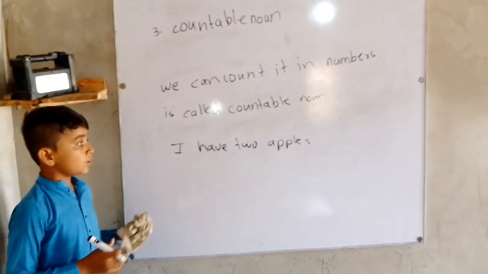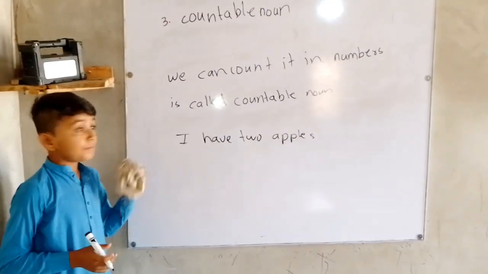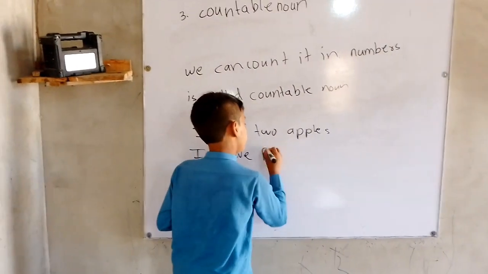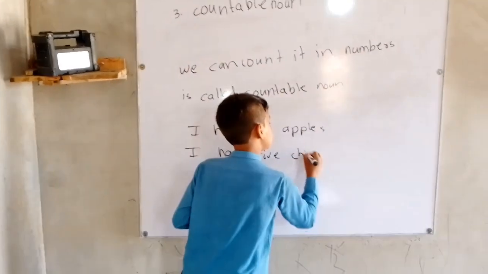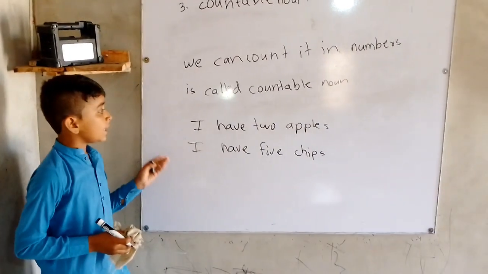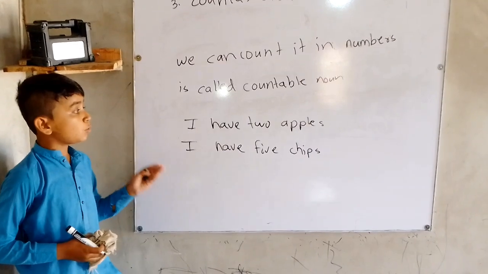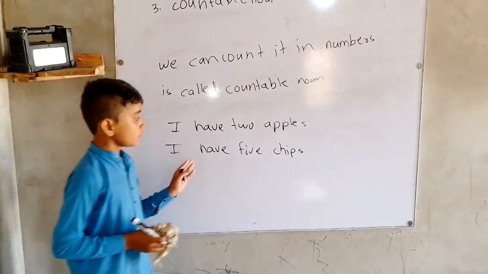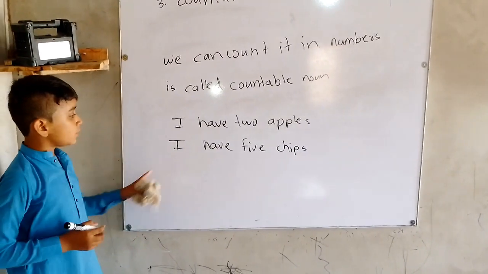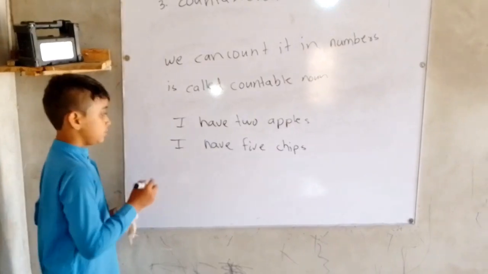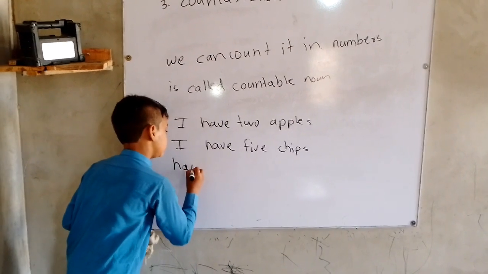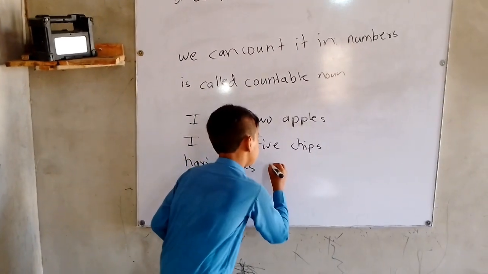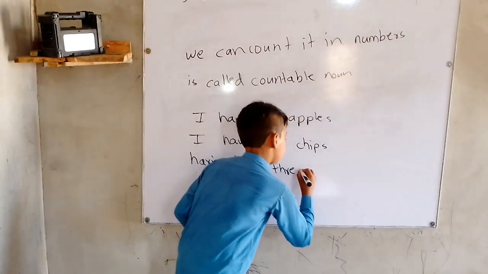And I have 5 chips. So anything we can count in numbers, 1, 2, 3, 4, is called a countable noun. A third example, Haris has 3 markers.